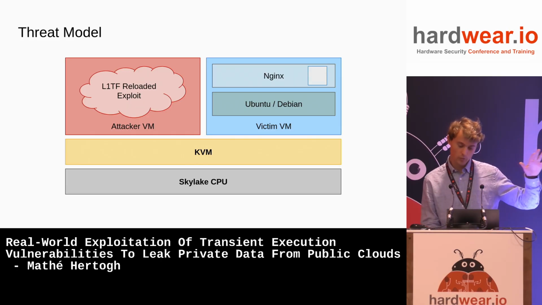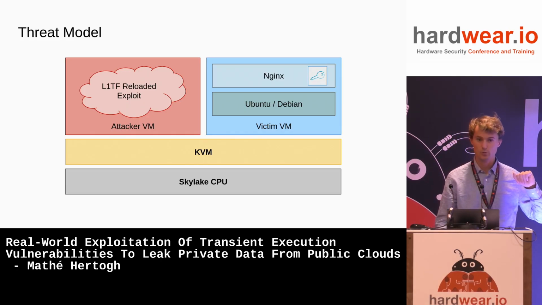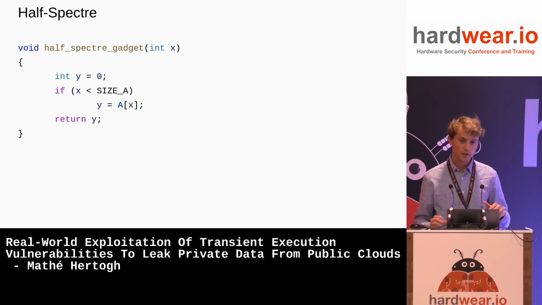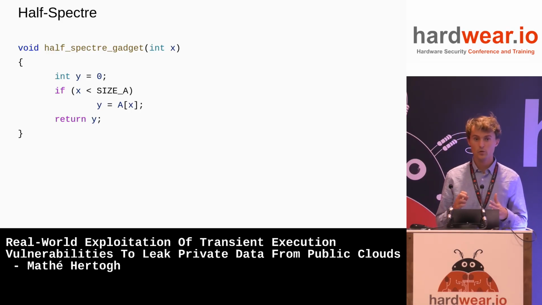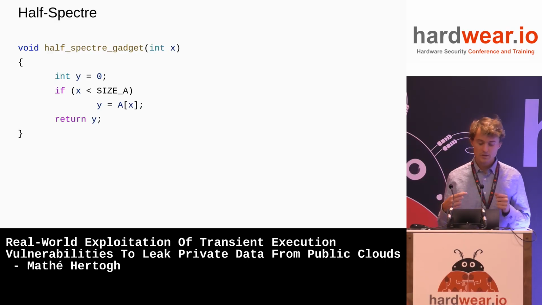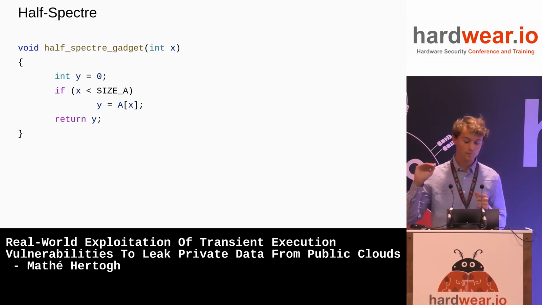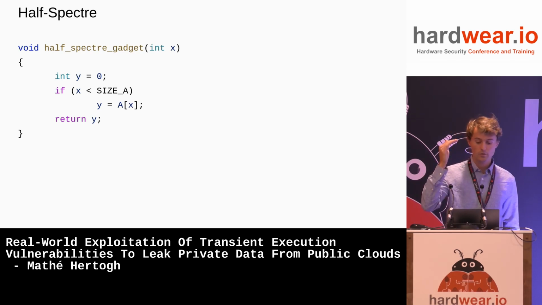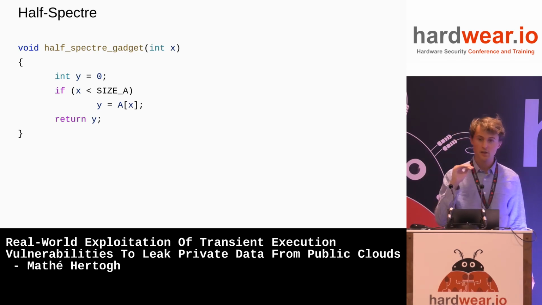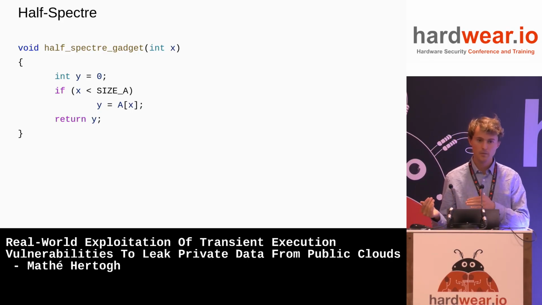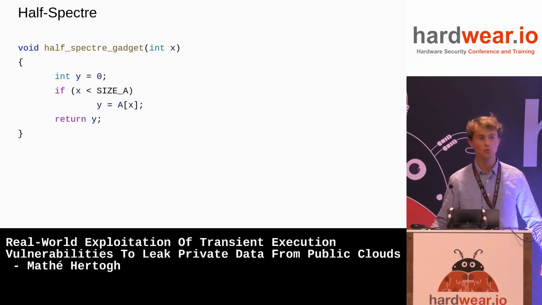And then in the rest of the talk, we'll talk more about the cloud on the left, what this exploit is doing. So first of all, half Spectre. Half Spectre is a sort of dumbed down version of Spectre, which is an attack that exploits speculative execution in CPUs. What this means is, suppose that this is a piece of hypervisor code, and that the attacker controls the variable x. Then when the CPU executes this code, whenever it hits the if statement, it will not actually wait to figure out whether x is smaller than the size of A before it starts to compute the rest, because that would be slow.